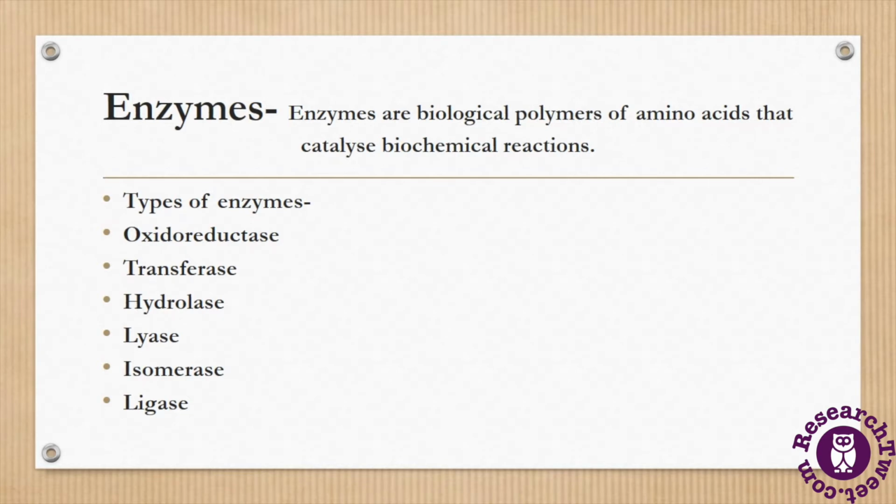The third type of enzymes are hydrolases, which are hydrolytic enzymes. These enzymes catalyze hydrolysis reactions by adding water to cleave the bond. Hydrolase is composed of various enzymes which perform the same function, and ATPase is one of the classes of enzymes which cleaves the bonds of ATP and converts it into an ADP molecule and releases energy, and this released energy is further used to perform different cellular activities.